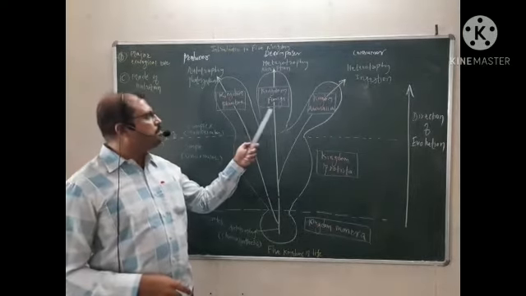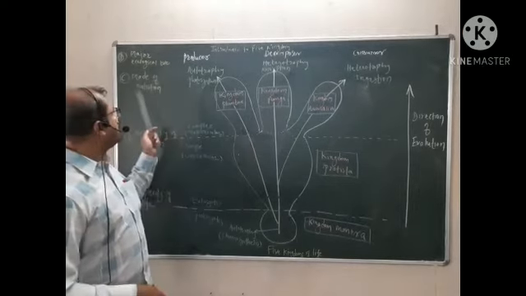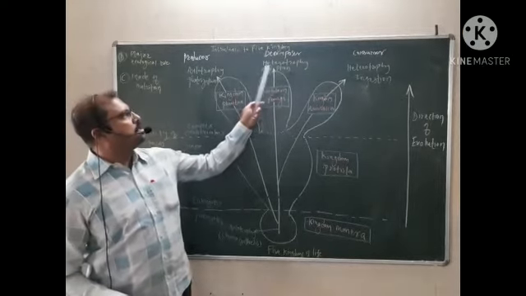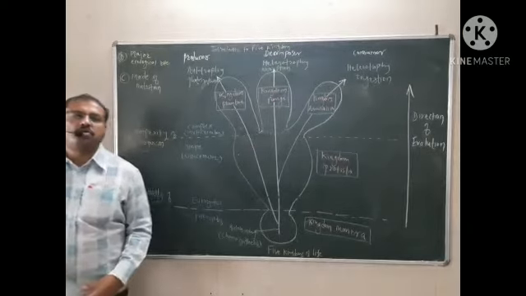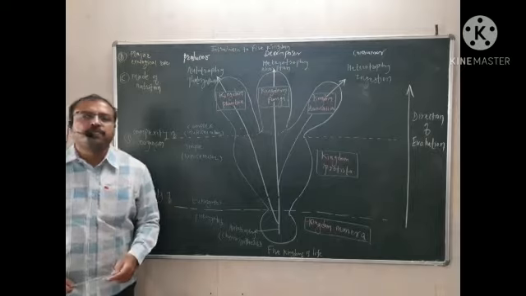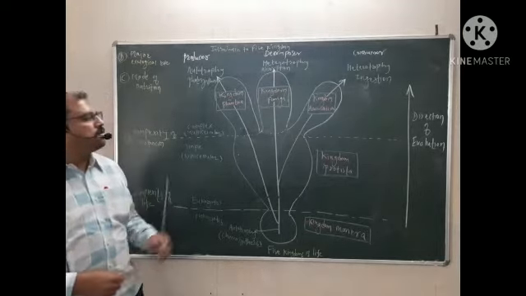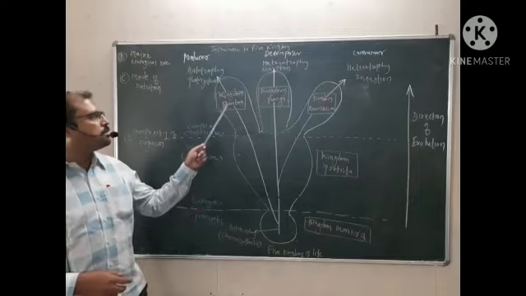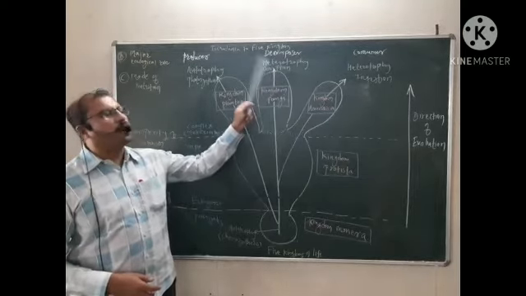The next kingdom is the kingdom Fungi. Kingdom Fungi has heterotrophic nutrition. Heterotrophic means they can't produce their own food material. They have to depend on others for their food material. They collect the food material from other organisms, whether plants or animals, by the process of absorption.